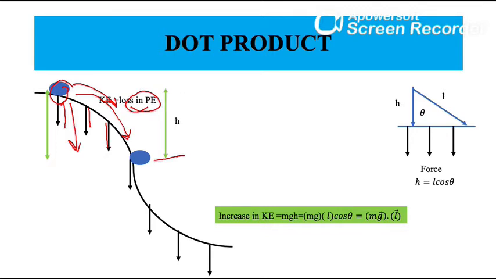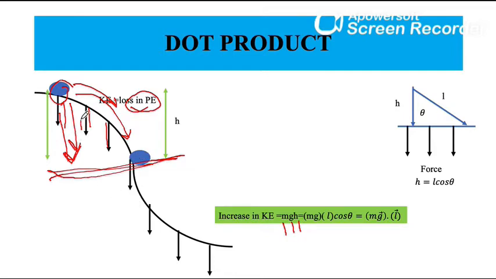So we know that the increase in kinetic energy is equal to mgh, but the ball could have gained the same energy if it had fallen straight down. So it seems that how it fell to this point doesn't matter.